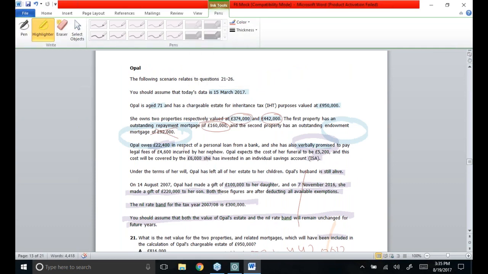As you could see, she has taken a loan, it is perfectly deductible. Verbal promises are not deductible, and funeral expenses are also deductible. The point is 6,000 is your investment in ISA, which has to be taken as a part of your asset, and then 5,200 will be deducted as an expense.